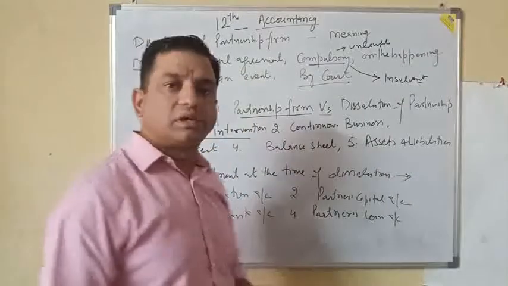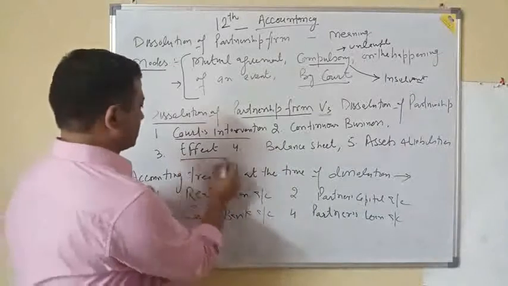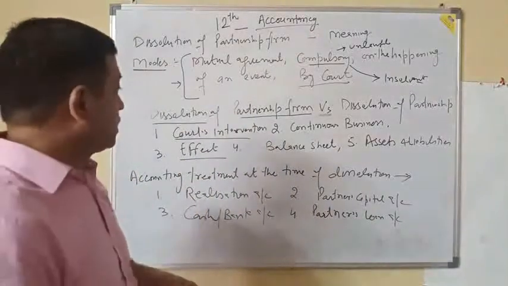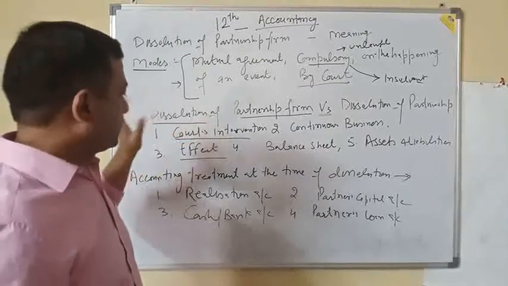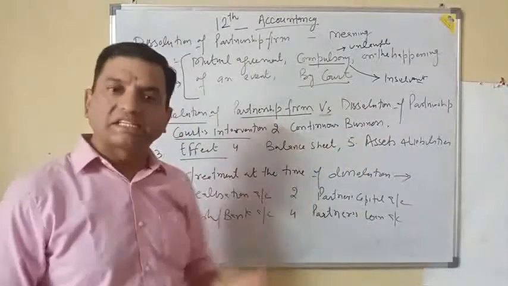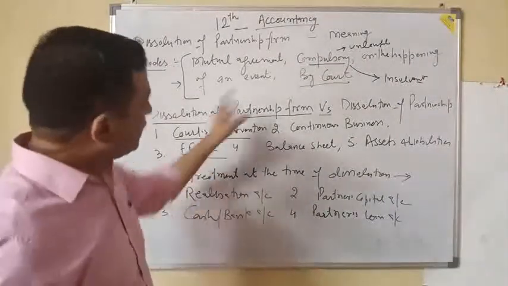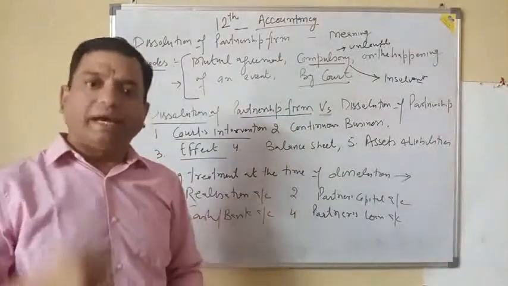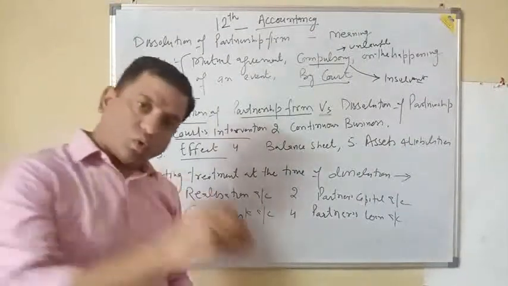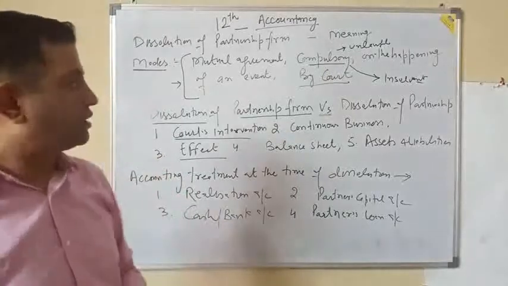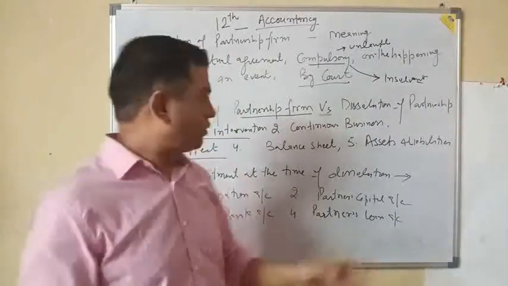But in case of dissolution of partnership firm, the firm comes to an end. Then what are its effects? In case of dissolution of the firm, the assets are sold or realized, liabilities are paid, and the firm comes to an end. While in case of dissolution of partnership, assets are revalued, a new partner is admitted, an old partner retires or dies, goodwill is created, and so on.